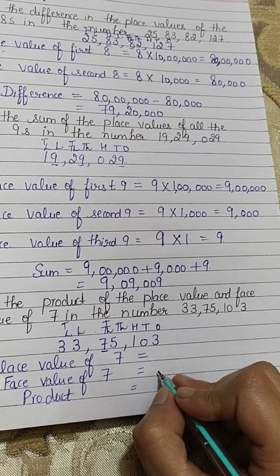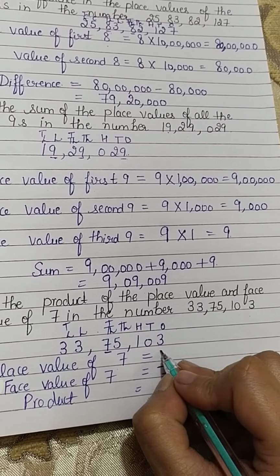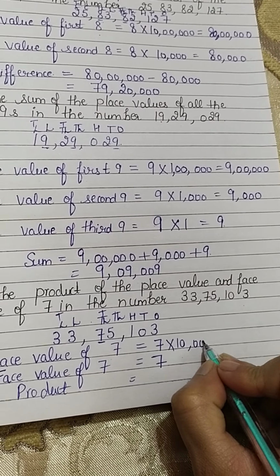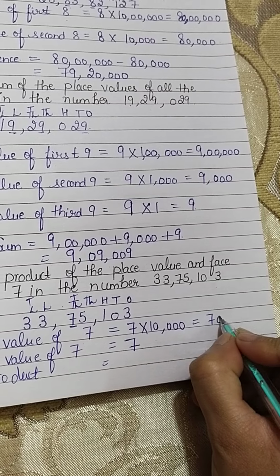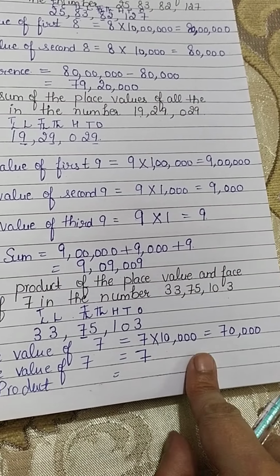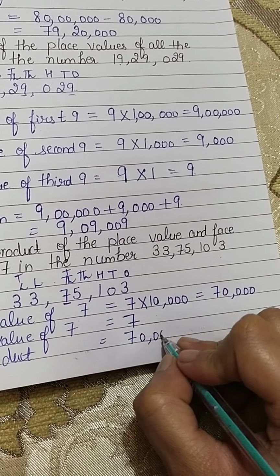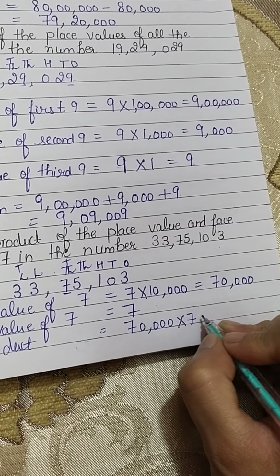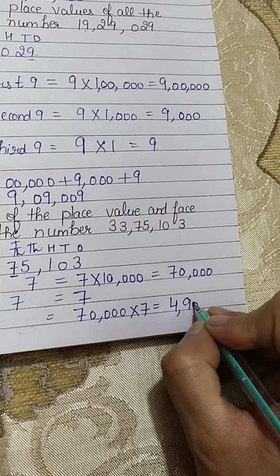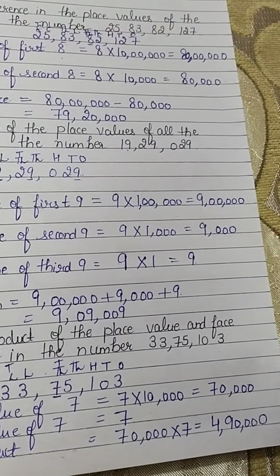So what is the face value of 7? It is 7. And what is the place value of 7? We will multiply 7 with 10,000. So we will get 70,000. After that you have to find the product. Product means multiplication. We will multiply 70,000 with 7. And when you multiply them, you will get 4,90,000 as an answer. Got it?